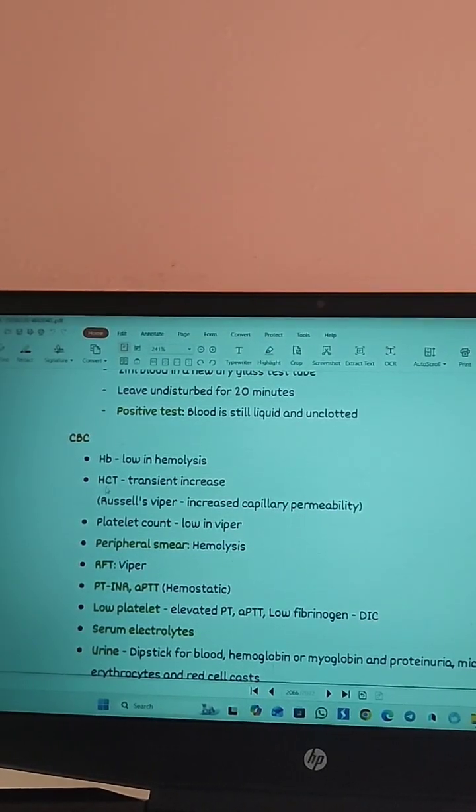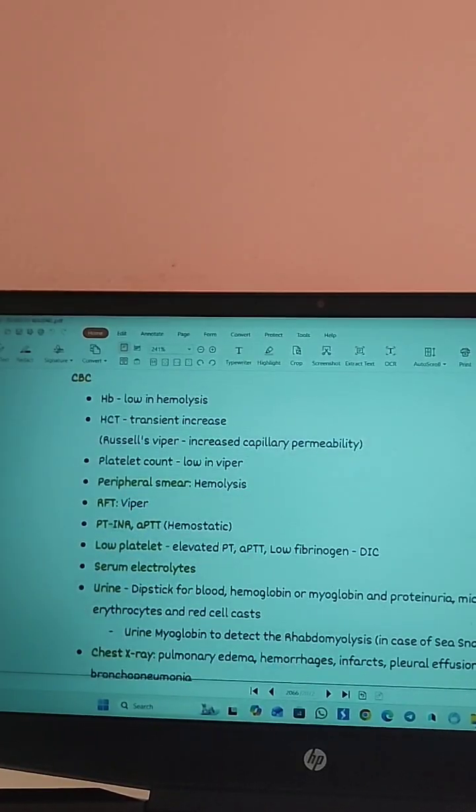Then the HCT, hematocrit value: there will be a transient increase in hematocrit value, and if it is a Russell's Viper, there is an increase, and capillary permeability will be there. And in case of Viper, you should also look at the renal function test.